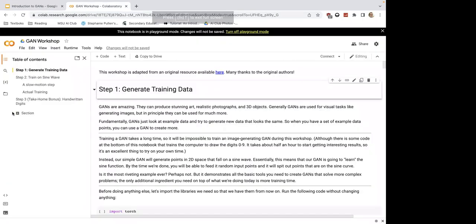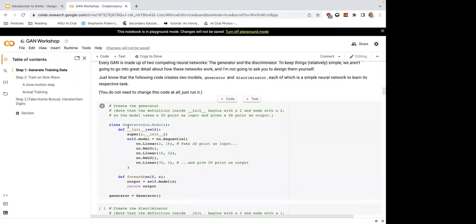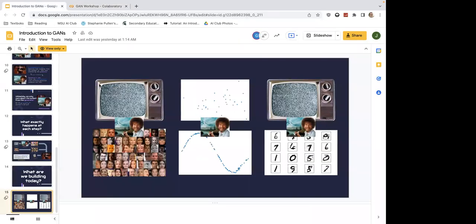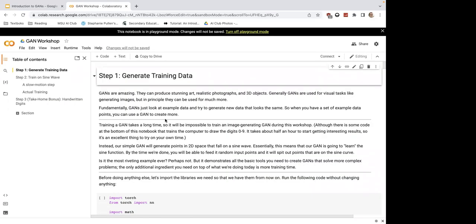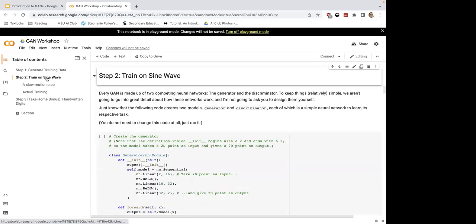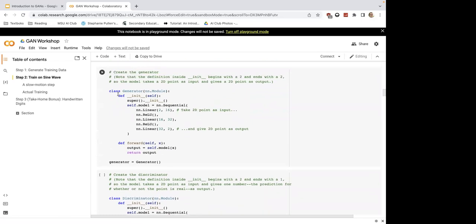I want to show you the notebook here. As always, we have this little Python notebook where you can go in, and the first thing you're going to do is generate your training data. This is sort of like when we have our database of faces that we're training on, like in the bottom left here. But you'll just be creating a bunch of examples of points on the sine wave. And then once you do that, it'll walk you through the process of training this generator and discriminator. And hopefully by the end, you'll be able to generate points. And it should be really cool. So that is the plan for today.